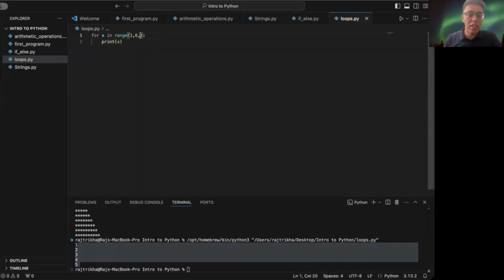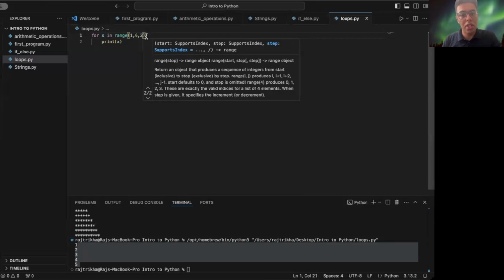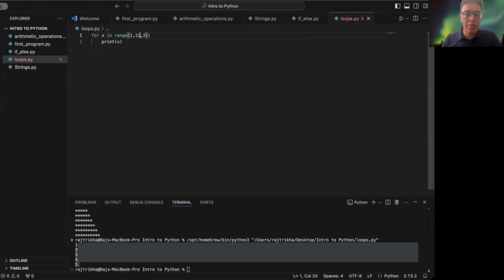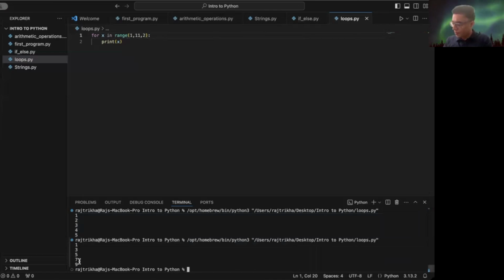So here's another thing in the range function. The third argument is a step. If we want to step 2 at a time, let's say from 1 to 10, because 11 isn't included, it steps 1 plus 2, 1 plus 4, like that. Let's see. Yeah, 1, 3, 5, 7, 9. All right. So I think you got this. The first one is included, whereas this one isn't included here.